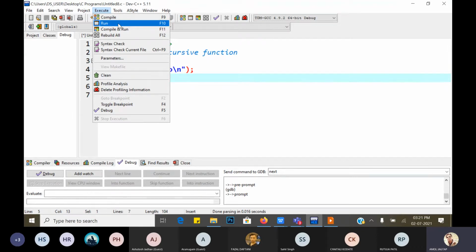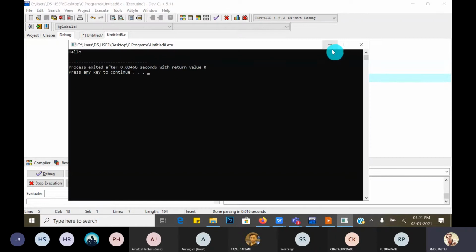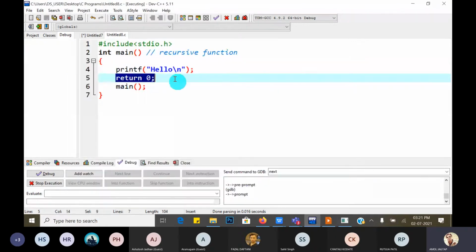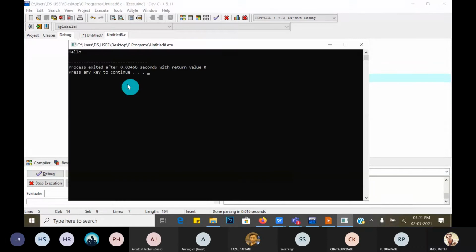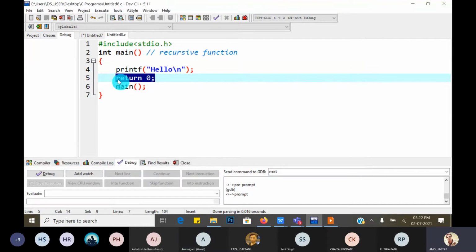And when he calls the main function, when it returns the value, it returns to whom? It returns to DOS. Understood? That means termination of the program. That means termination of that function. That function gets terminated.